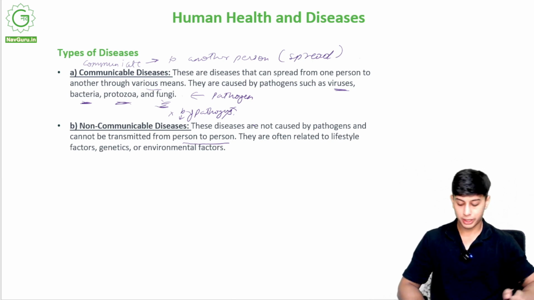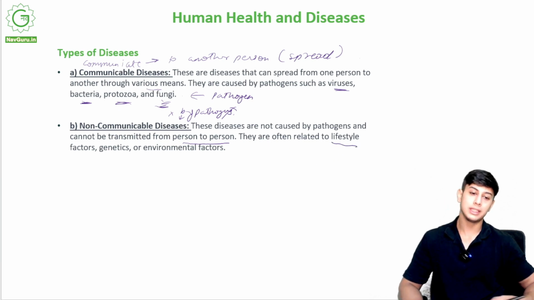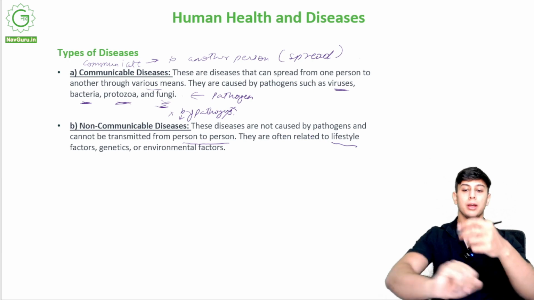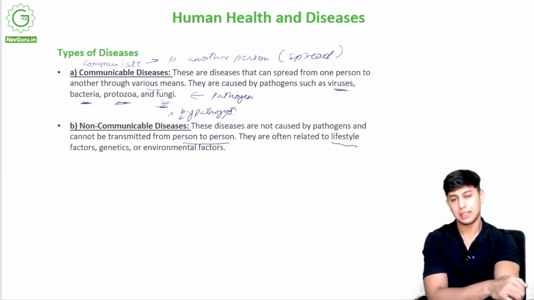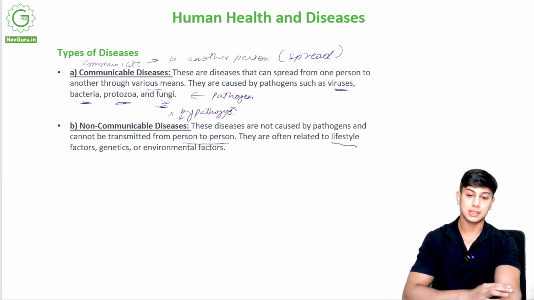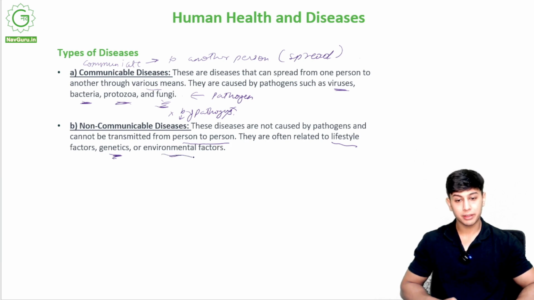We should know what are the communicable diseases and what are the non-communicable diseases. How do they come up? Non-communicable diseases are often related to lifestyle. If a person smokes a lot, or eats very unhealthy, he might develop a certain disease that is not communicable to others. Some other factors are genetics or environmental factors. We will study examples of all of these diseases.